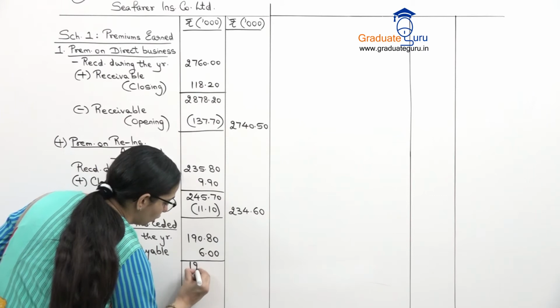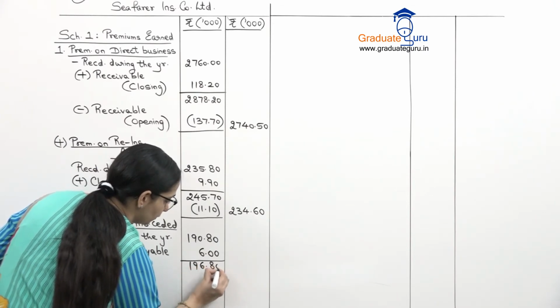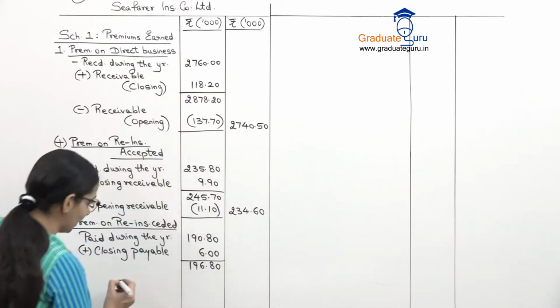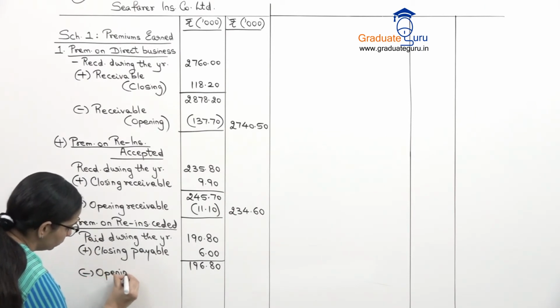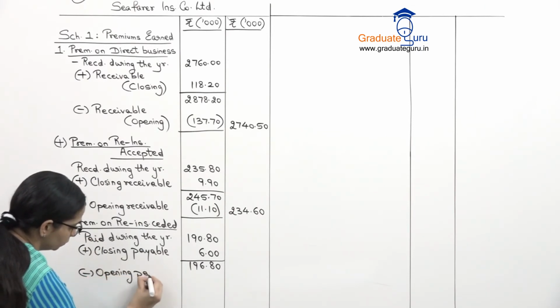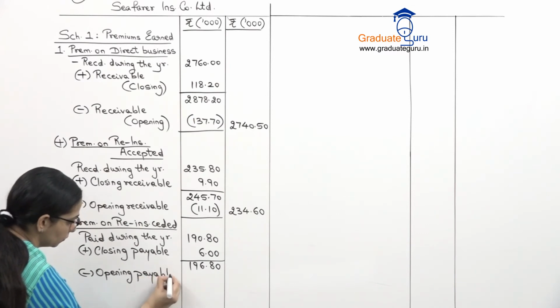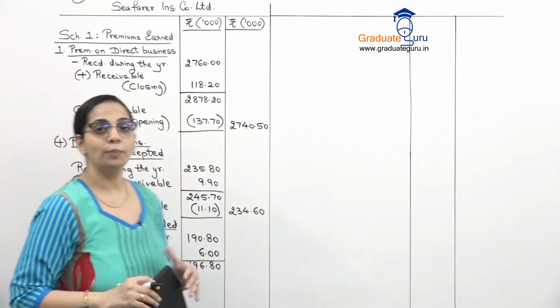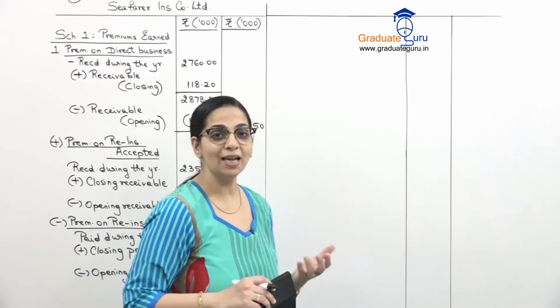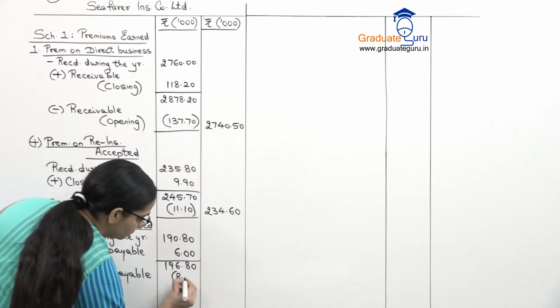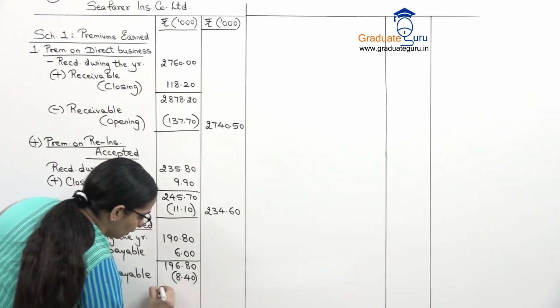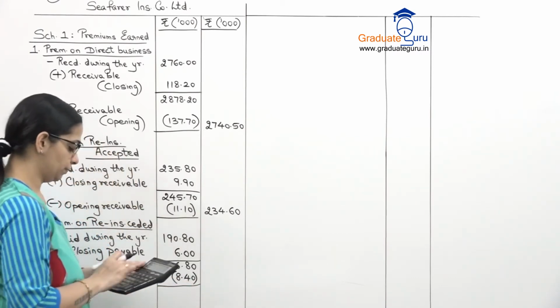We'll take a subtotal and I will subtract my opening payable. And the opening balance of payable is 8.40. That is 8,400. Let us subtract this.